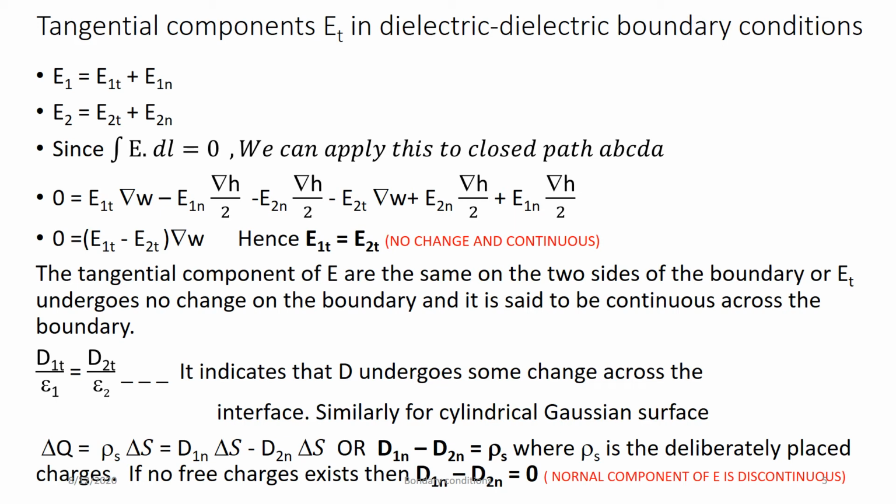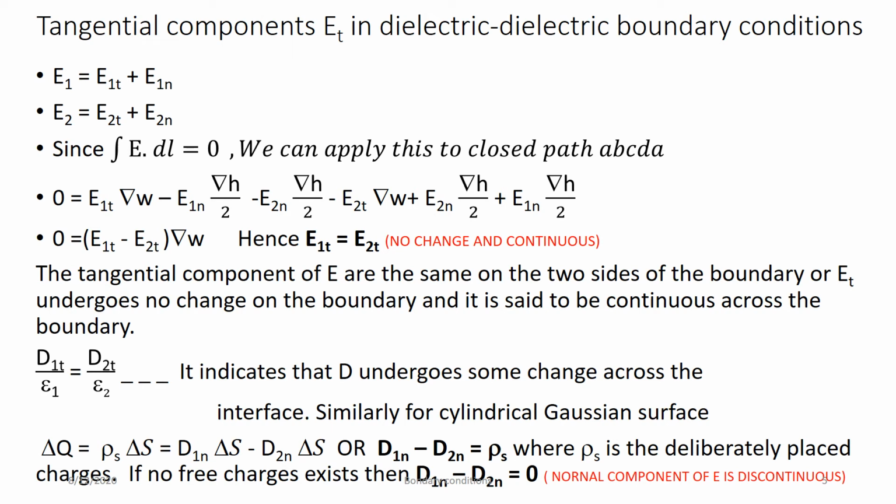So you will get only the top side and lower side. So you will get D1N minus D2N equal to rho S, where rho S is the deliberately placed charge. If no free charges exist, then D1N minus D2N is equal to 0. So the normal component of D is continuous.